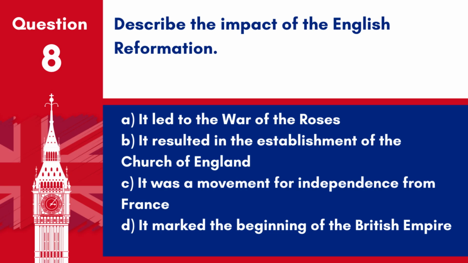Question 8. Describe the impact of the English Reformation. A. It led to the War of the Roses. B. It resulted in the establishment of the Church of England. C. It was a movement for independence from France. D. It marked the beginning of the British Empire. Answer: B. The English Reformation had a significant impact by leading to the establishment of the Church of England and breaking away from the Roman Catholic Church.